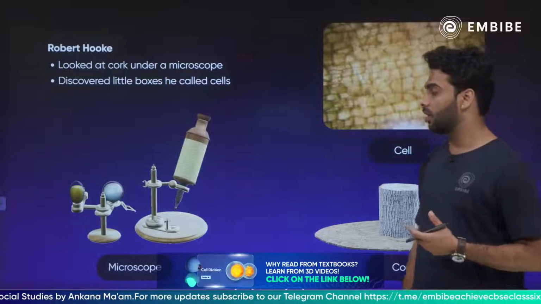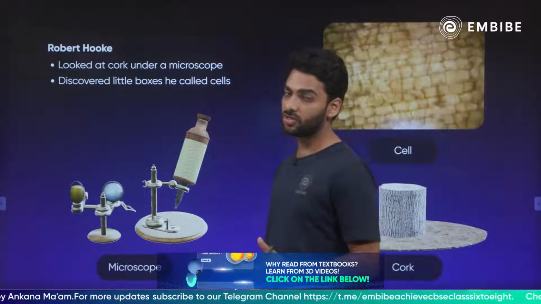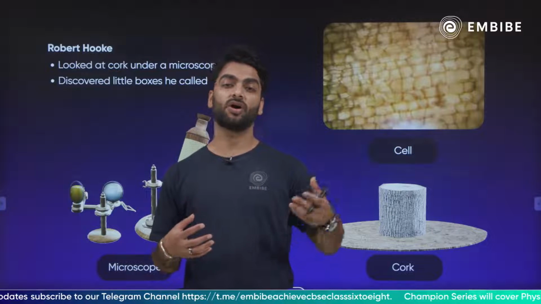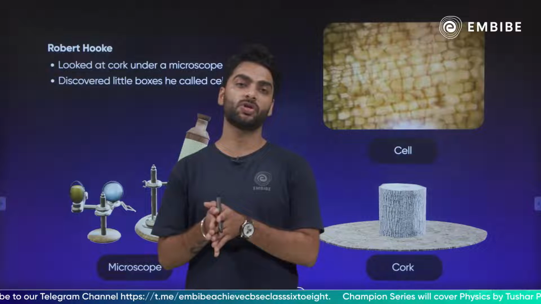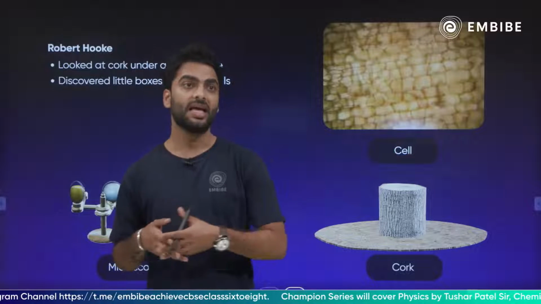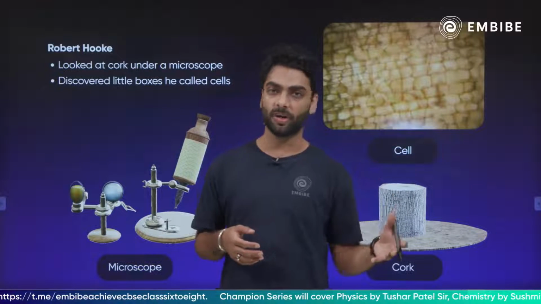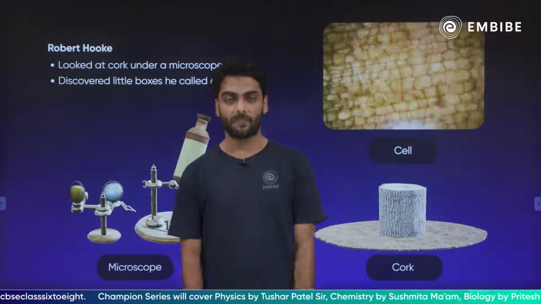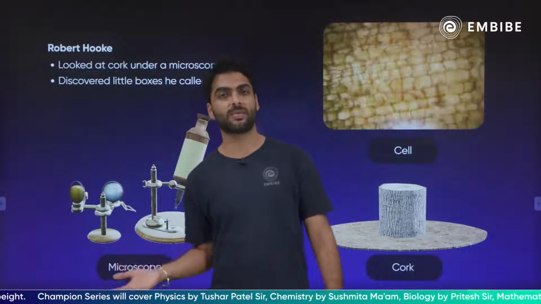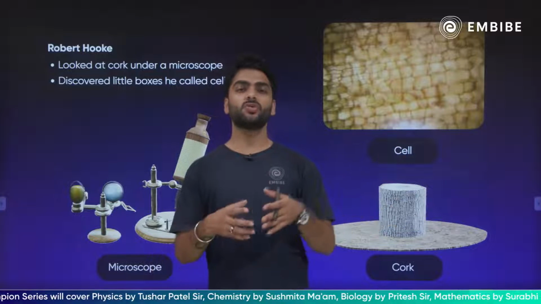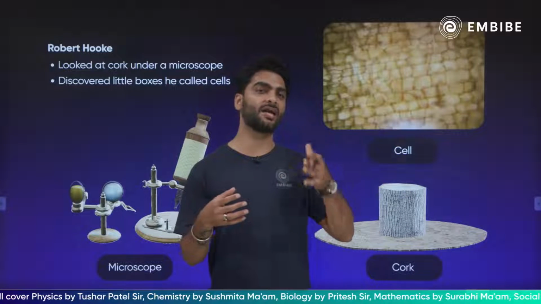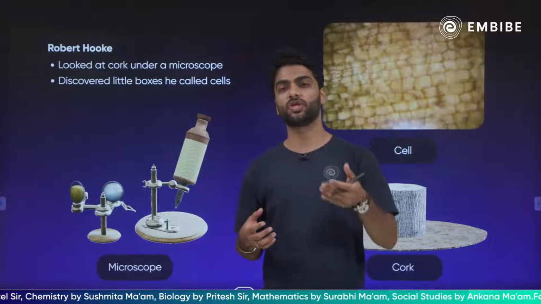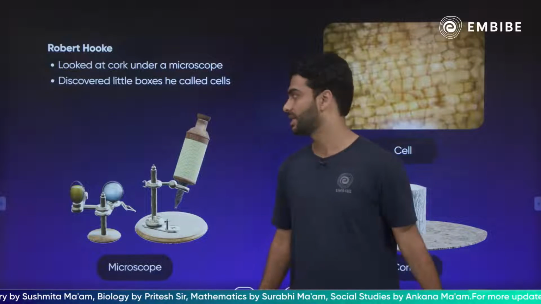And then we also understand about the cell theory which was given by Schleiden, Schwann and Virchow. We also understand about the different scientists who had their contribution in discovering different cell organelles. Like the nucleus was discovered by Robert Brown. Then Camillo Golgi discovered the Golgi apparatus. Evangelista Purkinje coined the term protoplasm. So different scientists at different points in time had their contribution towards discovering the cell organelles, right?